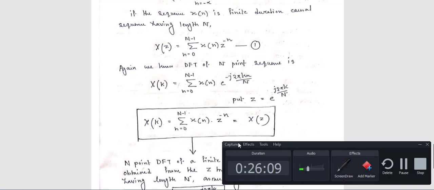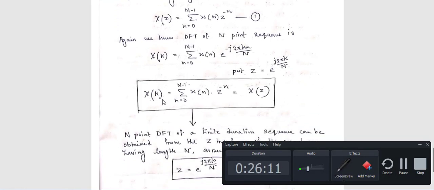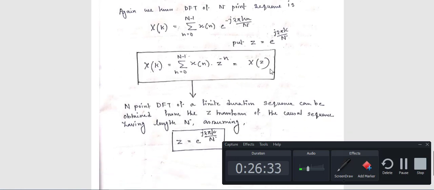So here you can say X(k) is equal to X(z). When is this possible? This is possible only under two conditions: if you put z equal to e to the power j 2 pi k by capital N, and you have a finite capital N number of samples, and it is a causal sequence. In this situation you can say X(k) is equal to X(z).